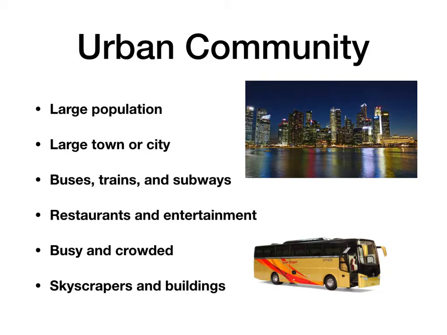What is an urban community? An urban community is a large population, which is either a large town or a city. The types of transportation in urban communities include buses, trains, and subways. You can also find multiple kinds of restaurants and lots of entertainment. Urban communities are usually very busy and super crowded. You can also find skyscrapers and buildings in an urban community.